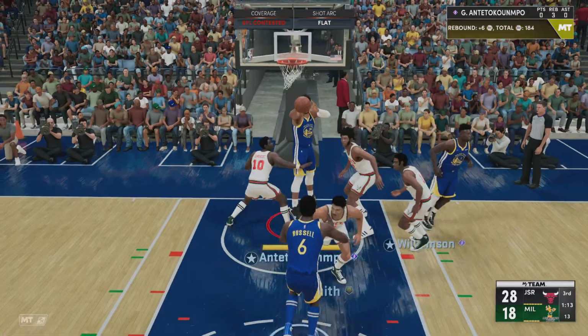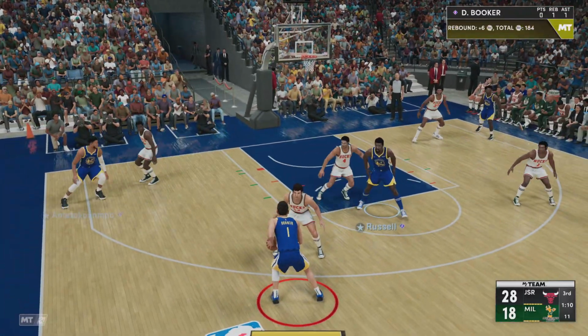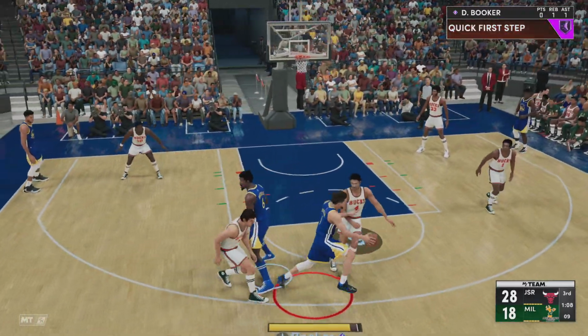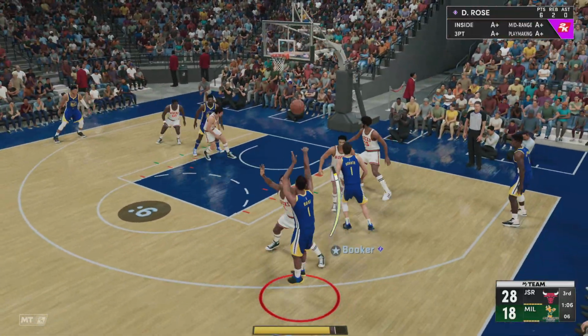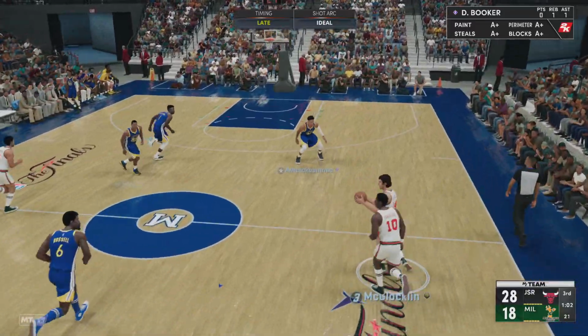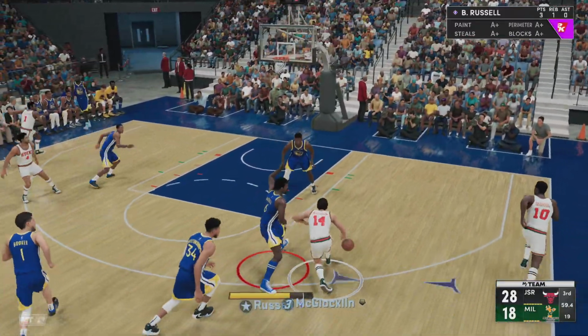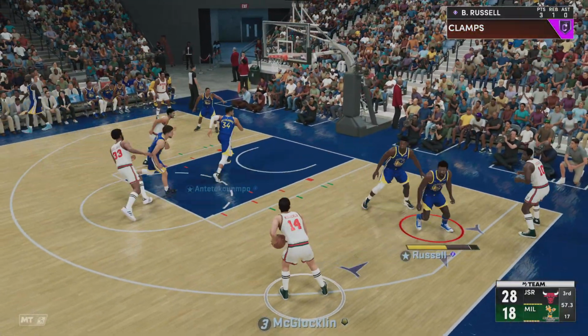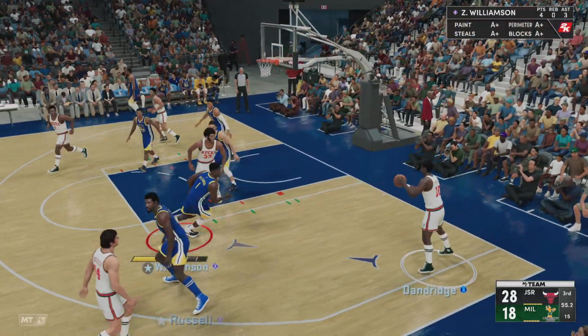Rebounded by the Bucks. Antetokounmpo passes to Russell. Booker with it. Now Smith defending. There's Rose with the 3. And again, Chicago. No good. Milwaukee trails by 10. Here is McLaughlin.